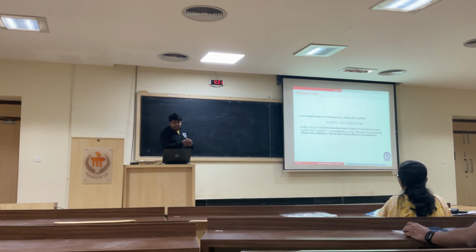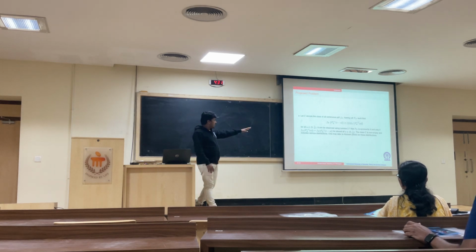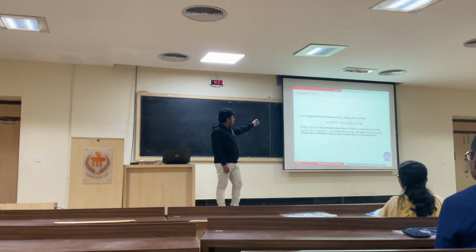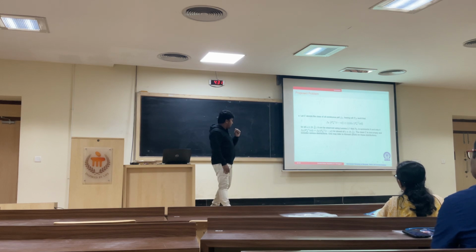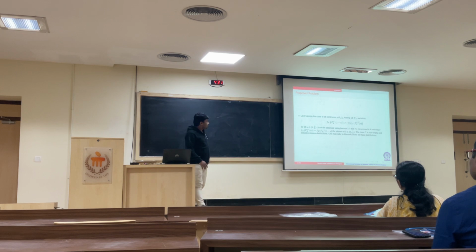And here we define the class of distributions that satisfies this condition. So C denotes the class of all continuous distributions that satisfy a condition like f_X of F inverse 1 minus u is greater than or equal to, or less than or equal to, f_X of F inverse u. And if both are equal, then the distribution is symmetric.